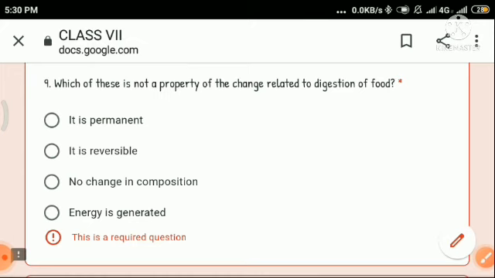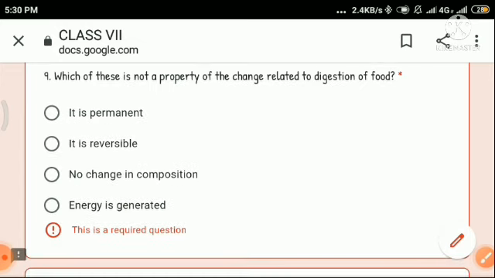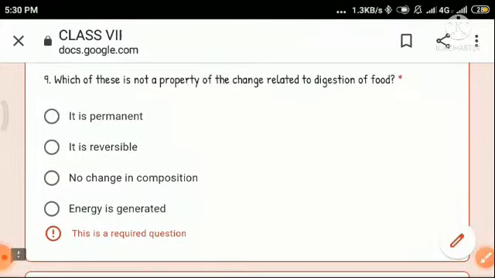Okay, so both are correct. If you write it is reversible, then also it is correct, because chemical change is not reversible, so this cannot be a property of digestion of food. Again, we know that during a chemical change there is change in composition. Okay, and since digestion of food is a chemical change, so change in composition is a property of digestion of food, but no change in composition is not a property of digestion of food.